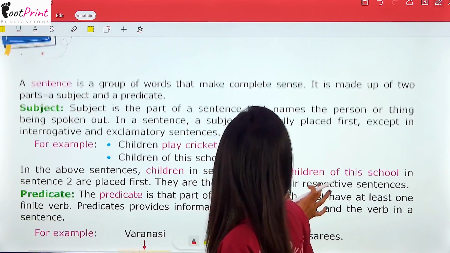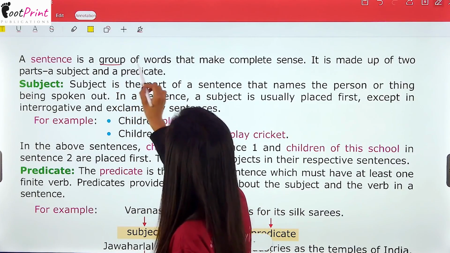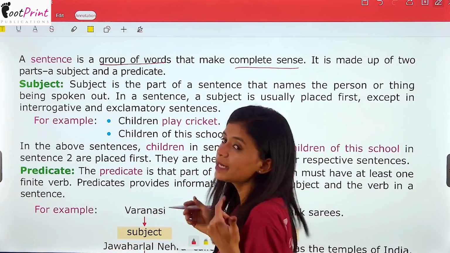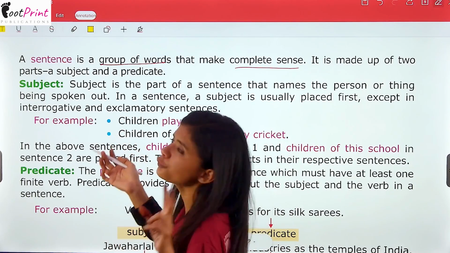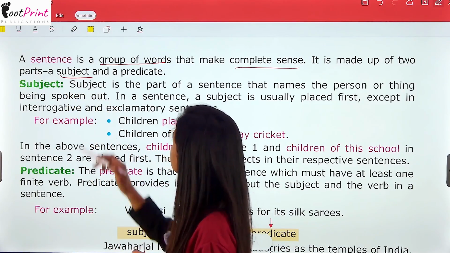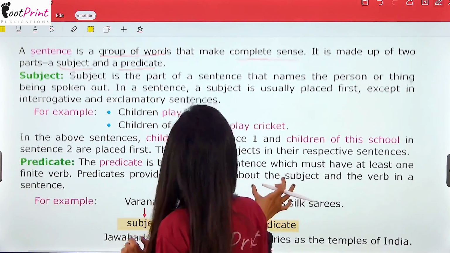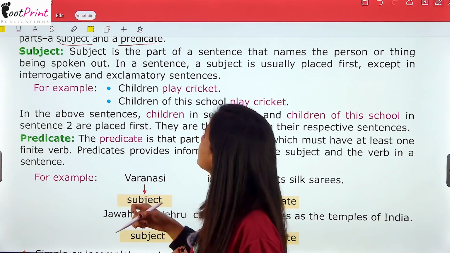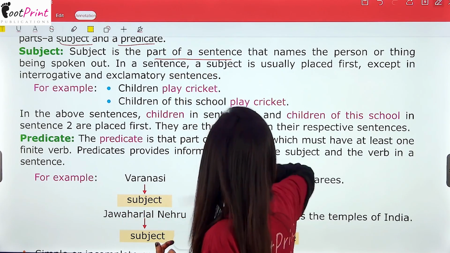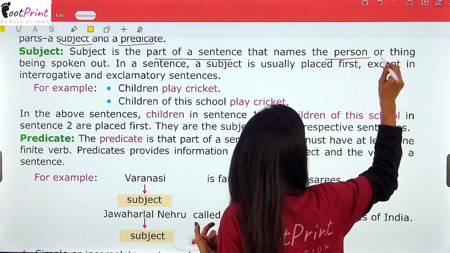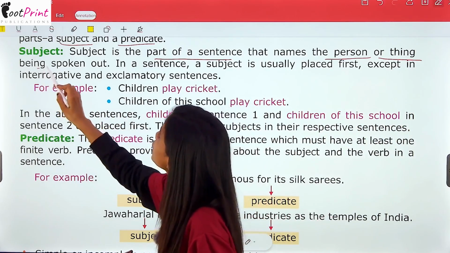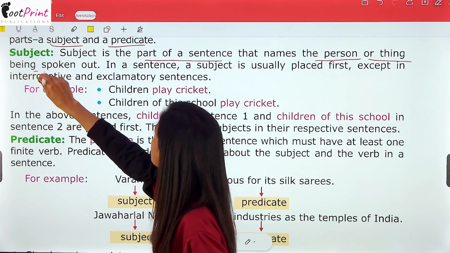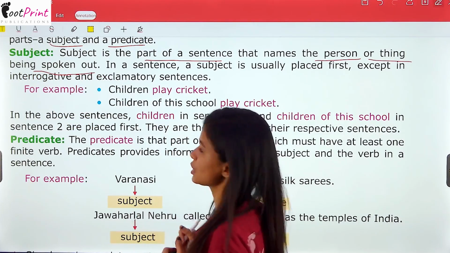So, let's begin. A sentence is a group of words that I have already told you, which makes a complete sense. जिसका कोई complete sense होता है, and it is made up of two parts, subject and predicate. And now about the subject, you already know that it is a part of a sentence that names the person or thing being spoken about. वो person और thing जिसके बारे में sentence में बात की जा रही है.